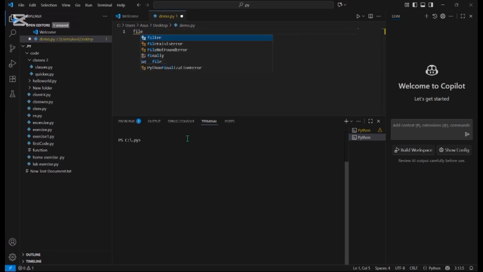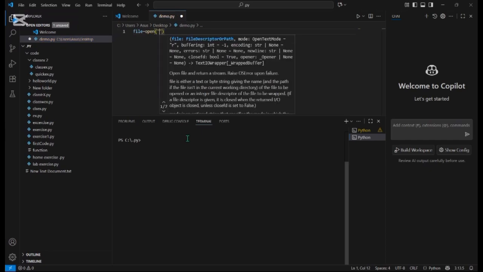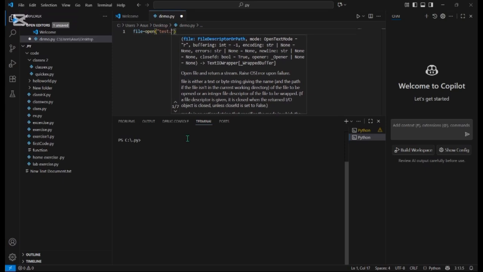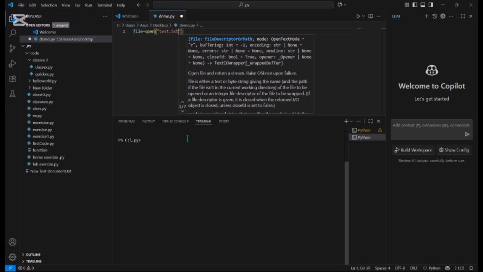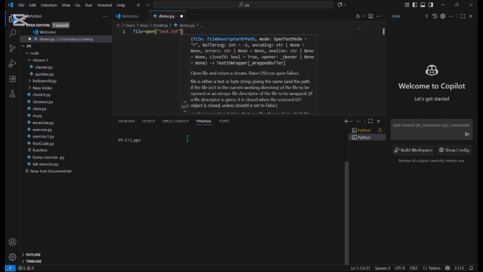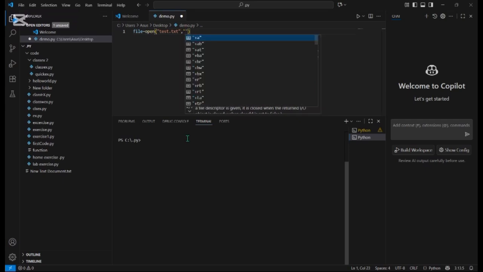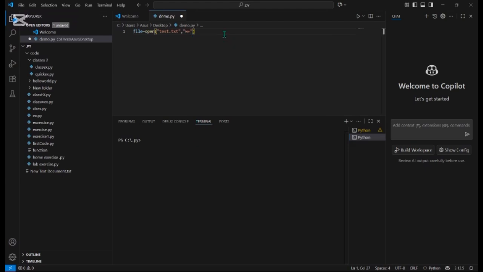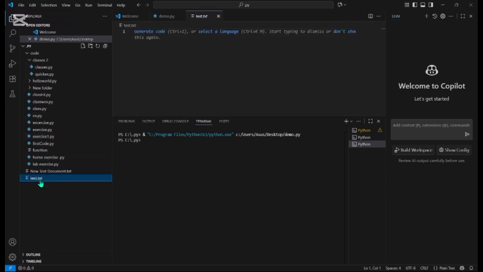Now I'm going to create a text file using code. Firstly, let me give the variable name file. It's going to be open, bracket open, and the file that I'm going to create is text.txt, comma, and we put in inverted commas w+. This will create a text file. Now let me run. The text file was created.